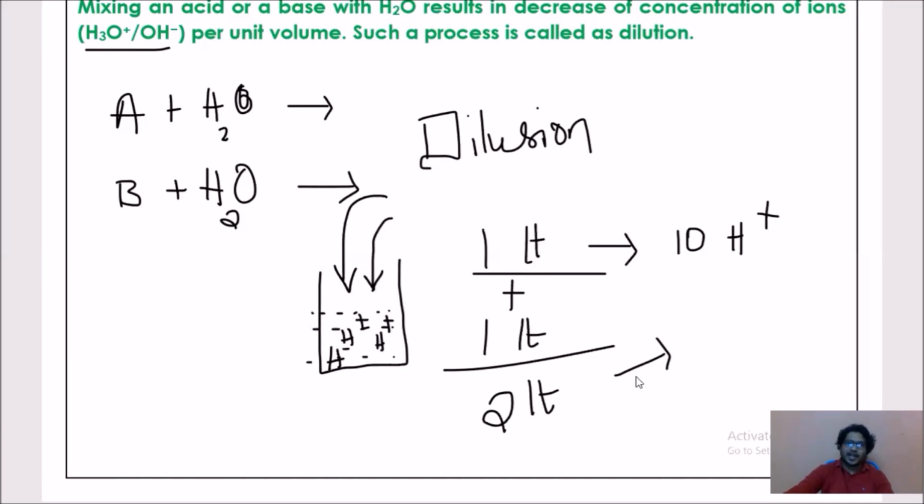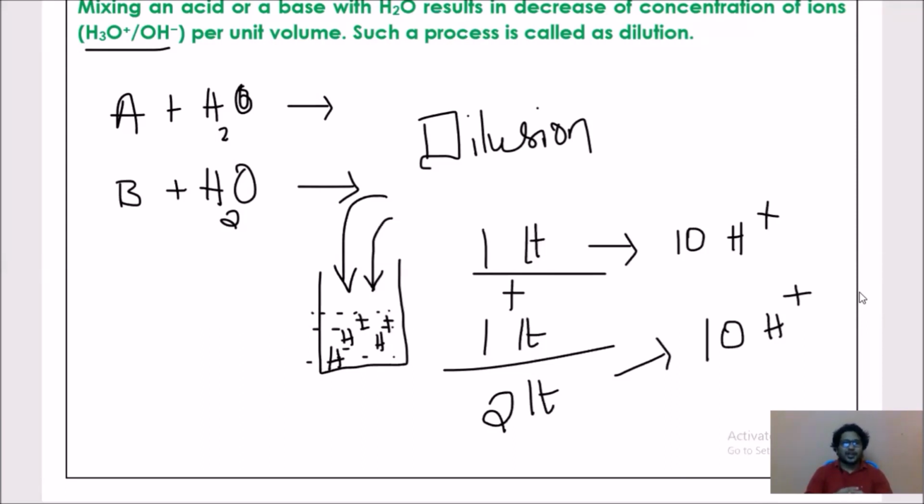Now, after adding water, 2 liters of water contain 10 H plus ions only. Now you can observe the concentration of H plus ions gradually reduced, the percentage of H plus ions reduced, the ratio of H plus ions reduced. We can say it is diluted.